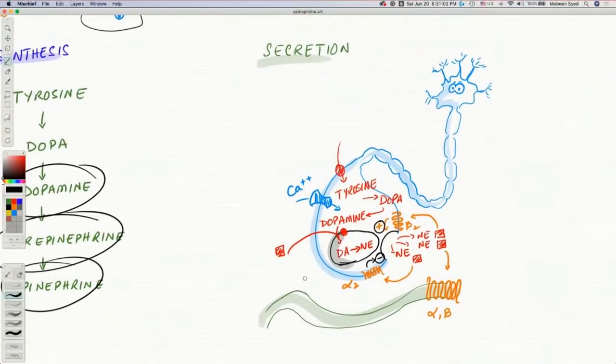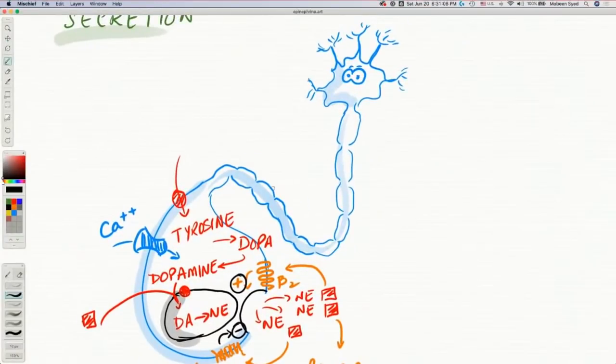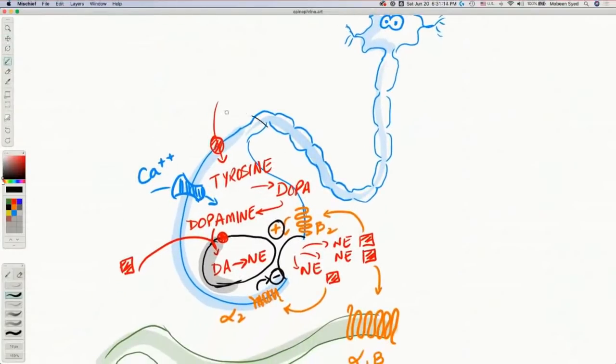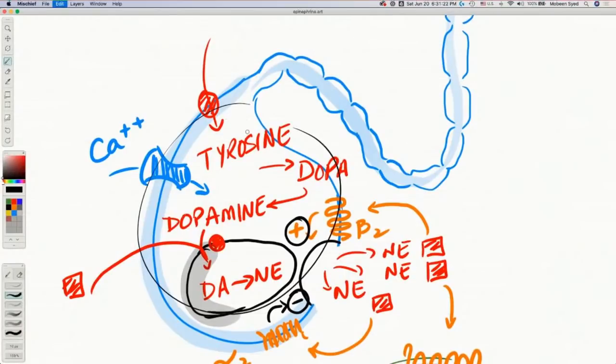Now let's look at how norepinephrine is released. This is a neuron. He looks a little shocked, maybe because he is in the topic of shock. This is the end of the axon. I have dilated that end a little bit to look at what's happening in here. In this end, tyrosine is brought into the neuronal end. That tyrosine is converted to dopa. That dopa is converted to dopamine.